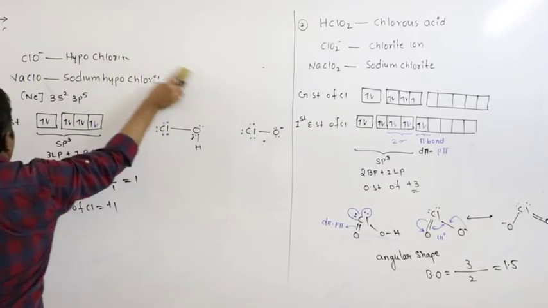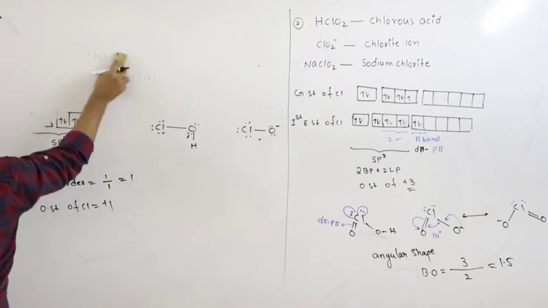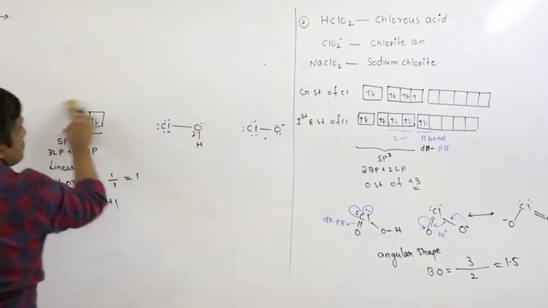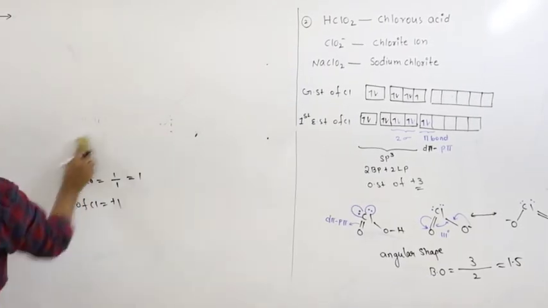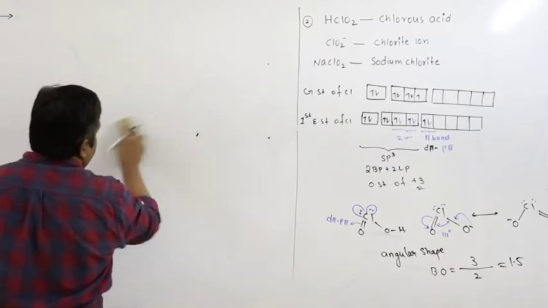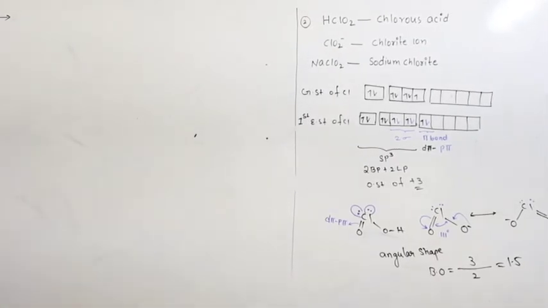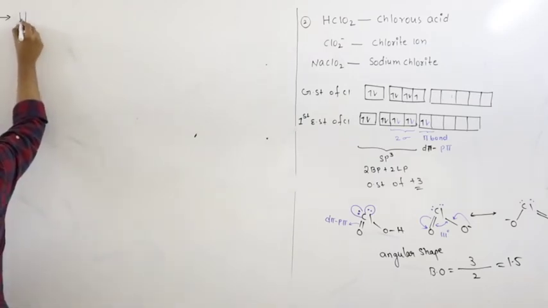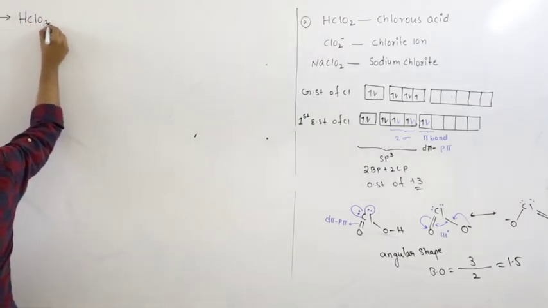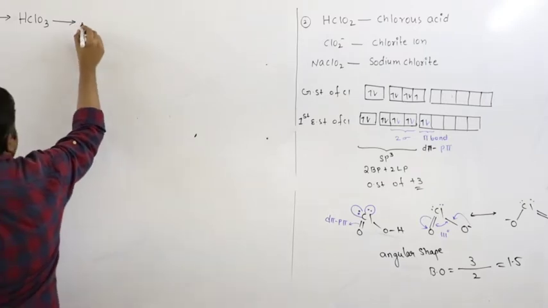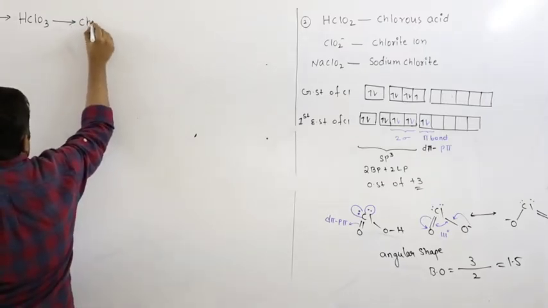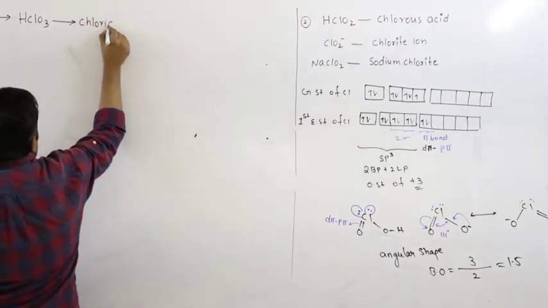So let us go for the third one. Now what is the third one? HClO3. We call it halic acid, that is chloric acid.